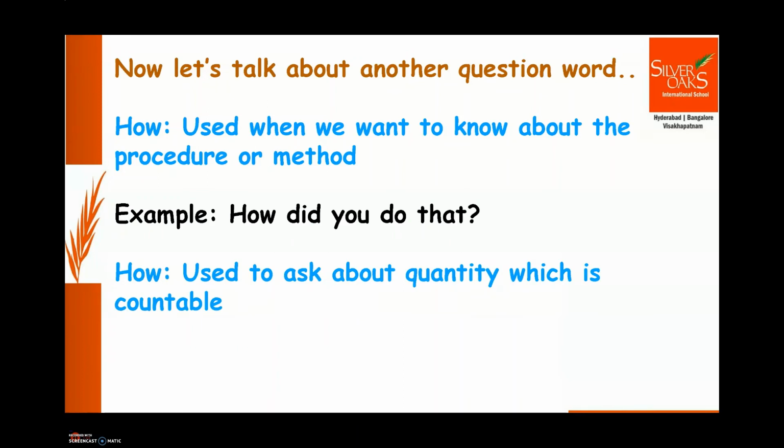Now let's see another example. Question word how is used to ask about quantity which is countable. Example, how old are you? So your age is countable, right? When I want to know your age, or if somebody wants to know your age or some person's age, we ask you how old are you? Or if I want to know how many pencils or pens do you have, I ask how many pencils do you have? And your pencils and pens are countable, right? So when we want to find out about a quantity which is countable, we start with question word how.